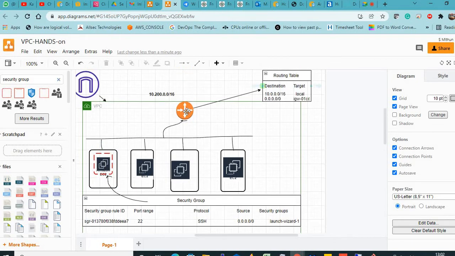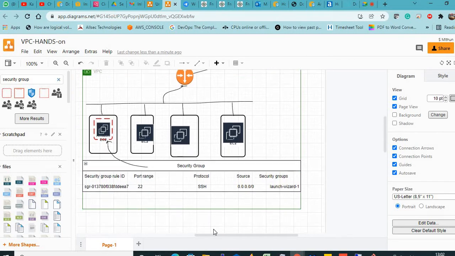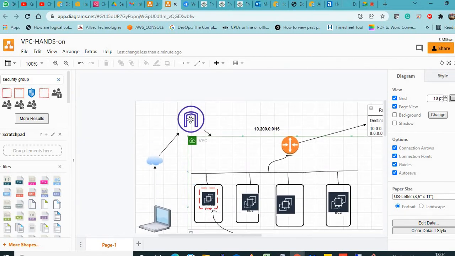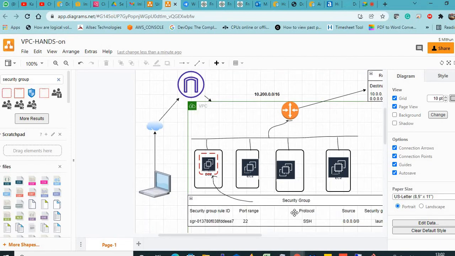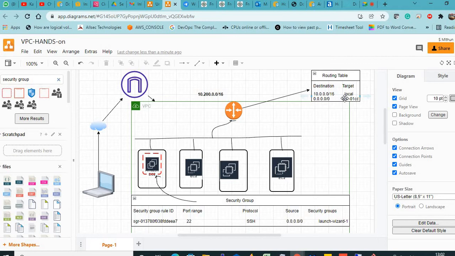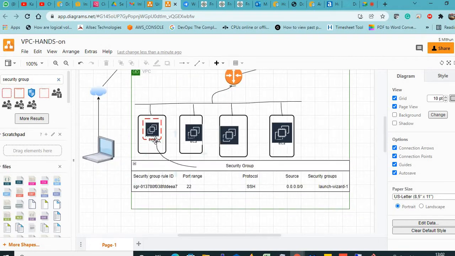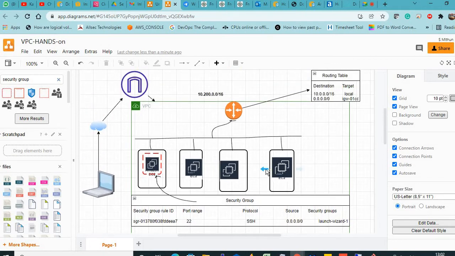Okay, so now the router is okay. Now what have we done? We created a VPC, we attached it to the VPC, and we have made an entry in the routing table. Perfect. And we have created an EC2 instance, and we have allowed port 22 from anywhere. Now if you don't put any address, if you delete this rule, the traffic will come here, the routing table will send it here, and it will drop here. It will not reach the EC2 instance because there should be a security group rule also.